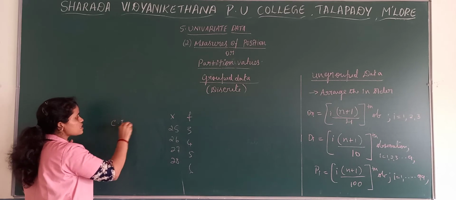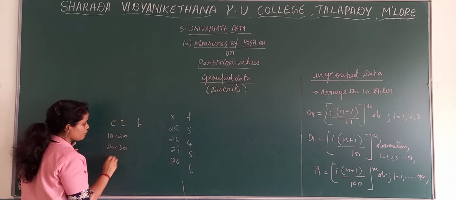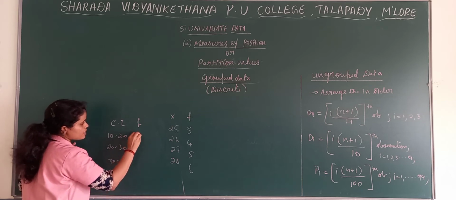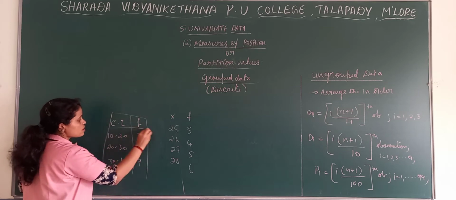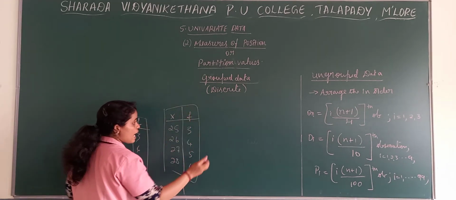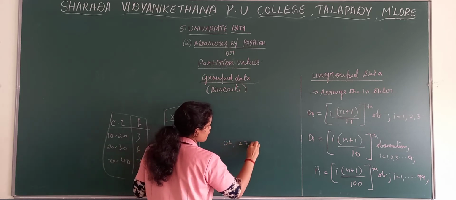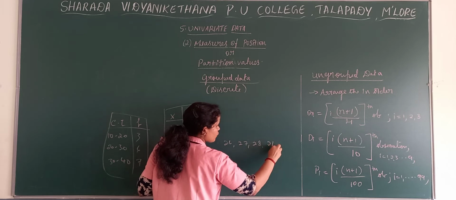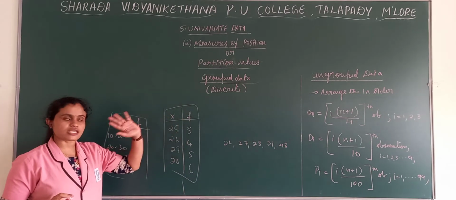Continuous means class intervals and frequencies, like 20-30, 30-40 with frequencies 3, 6, 7. So this is continuous and this is discrete, and ungrouped means 26, 27, 28, 31, 40. Here frequencies will not be there.